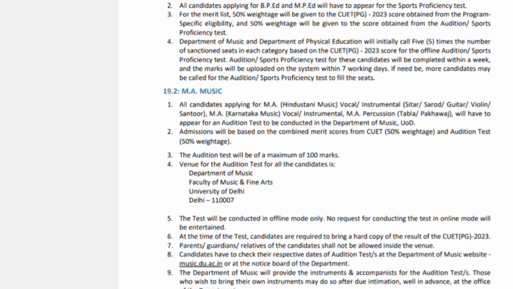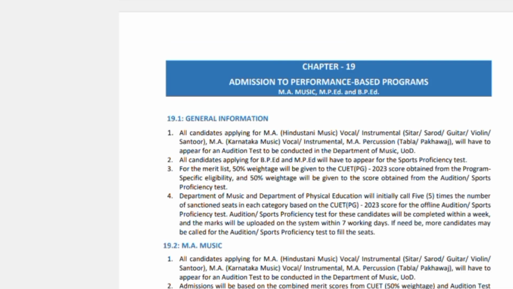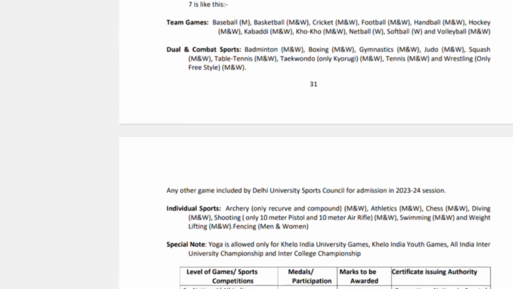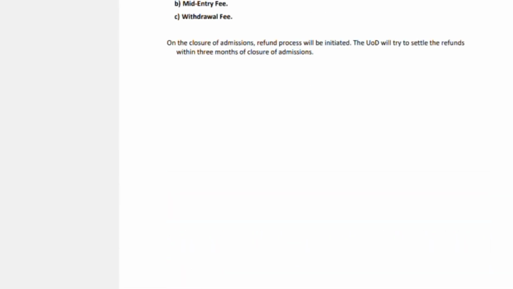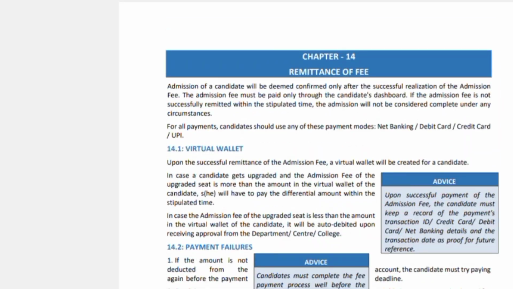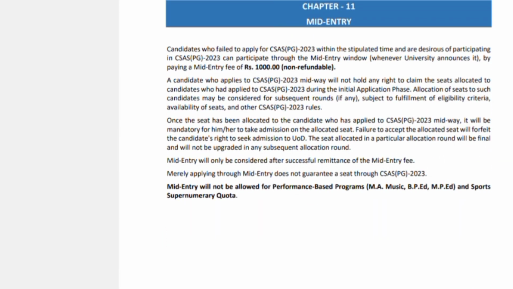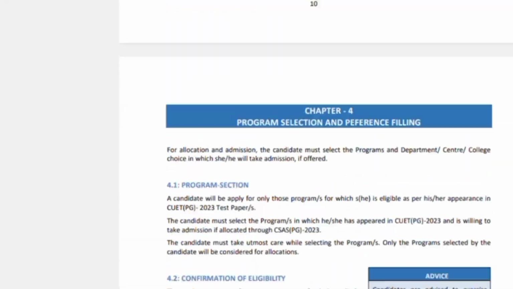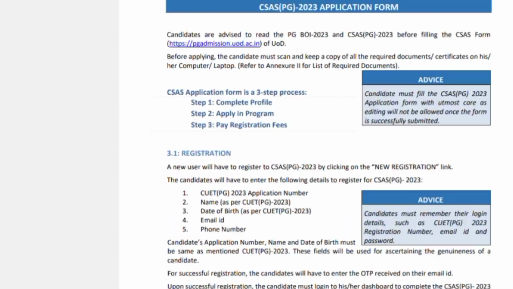For this, you need to wait for all the waiting lists to be over, and once it's over, the respective colleges and departments will notify their dates and the process for physical verification. So friends, these are the steps for CSAS, which I've tried to make clear to all of you viewers.